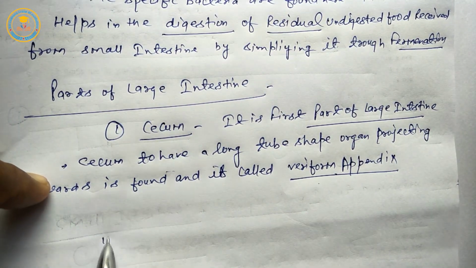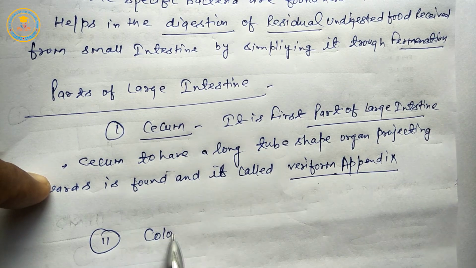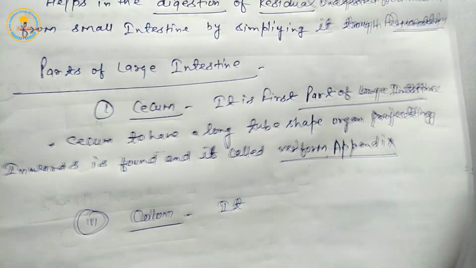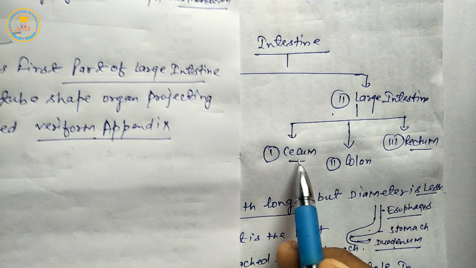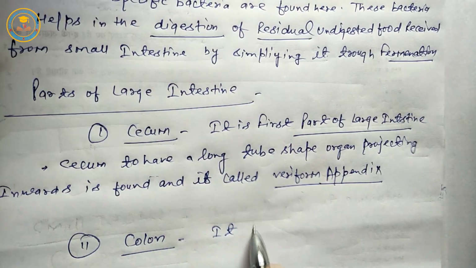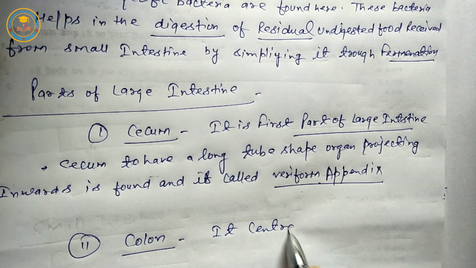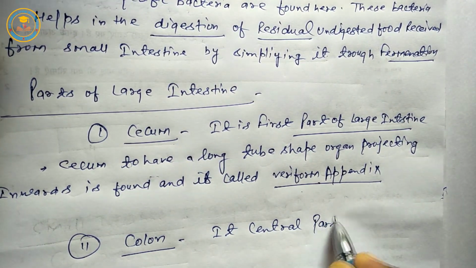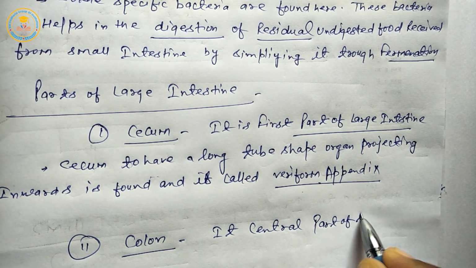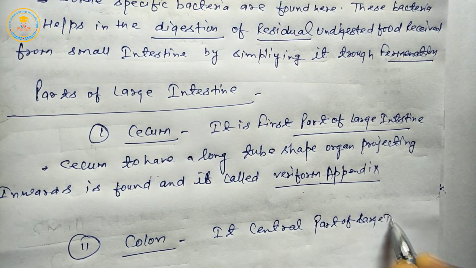Next is the colon. It is the central part of the large intestine.